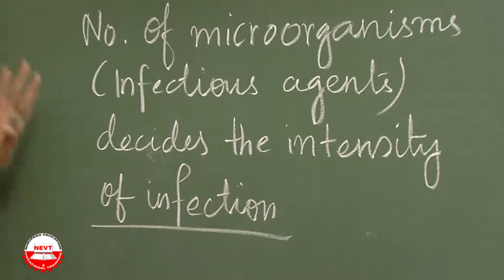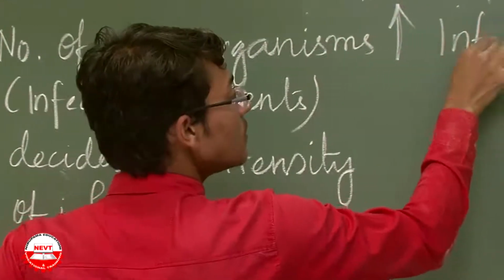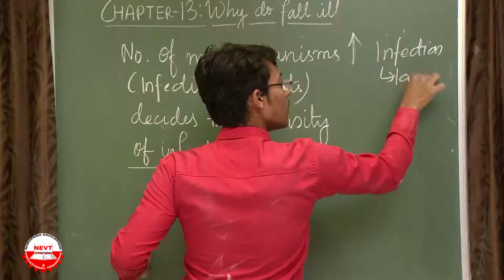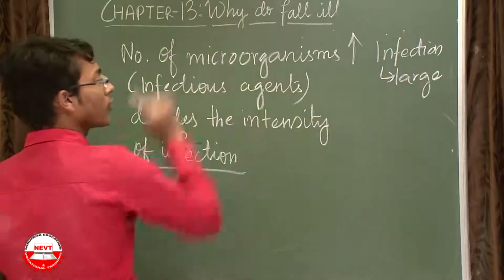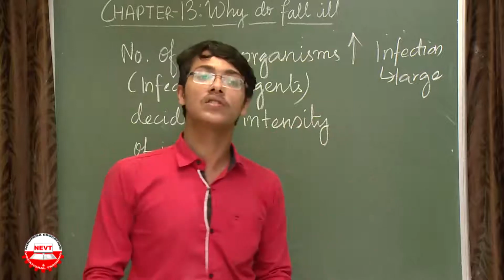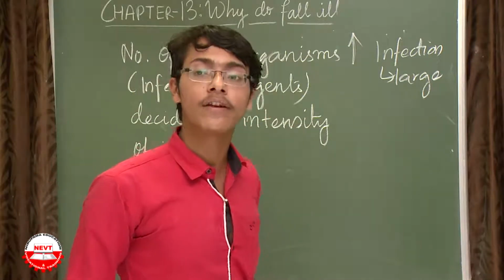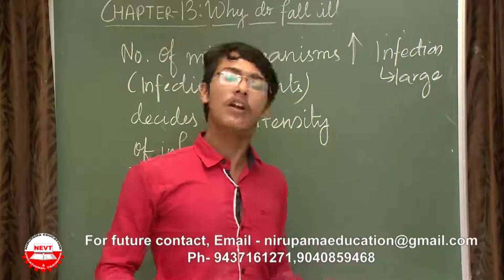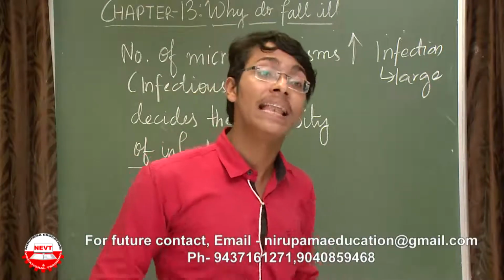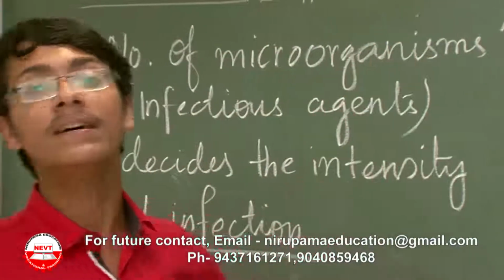The more the number, the larger the infection. So the more microorganisms or infectious agents, the more the infection. The fewer microorganisms entering the body, the smaller and less severe the infection. More is the number, more is the infection.